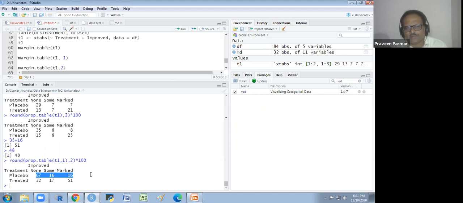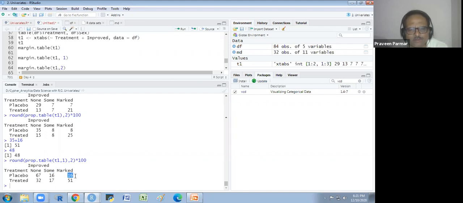So here we could interpret in a better way. In placebo, 67% patients got no improvement, 16% got some improvement, and 16% got marked improvement.